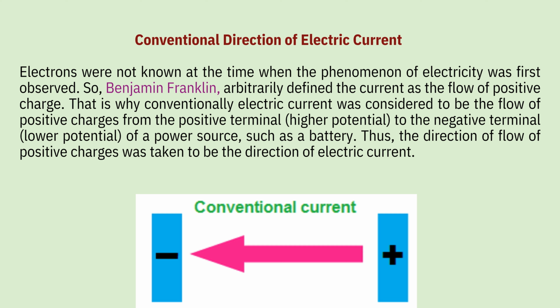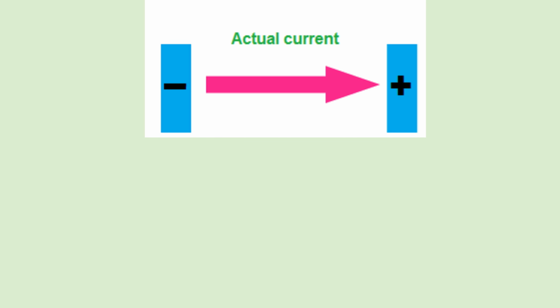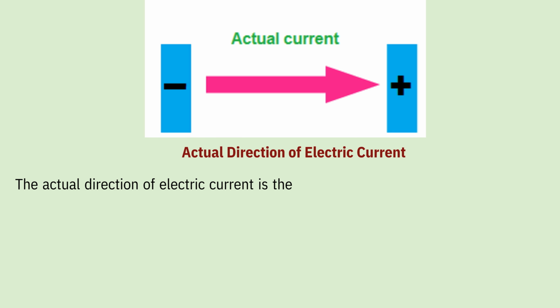That is why conventionally electric current was considered to be the flow of positive charges from the positive terminal, higher potential, to the negative terminal, which is lower potential, of a power source such as a battery. Thus, the direction of flow of positive charges was taken to be the direction of electric current. But the actual direction of electric current is the flow of electrons, which are negatively charged particles.